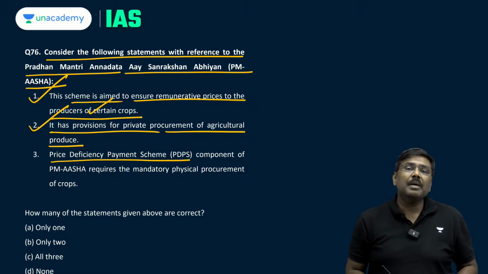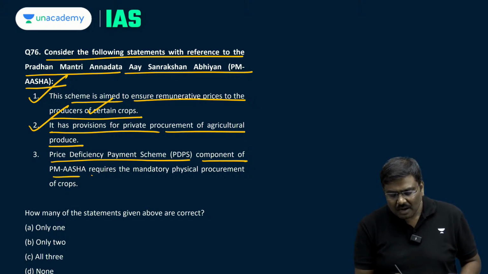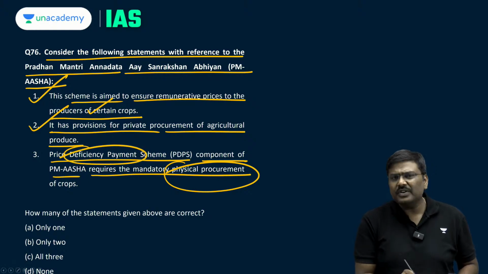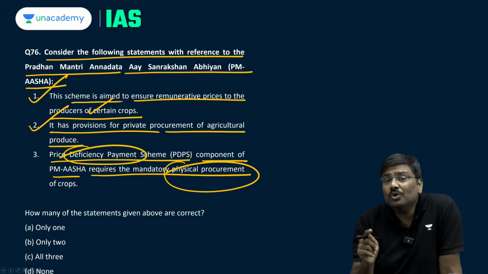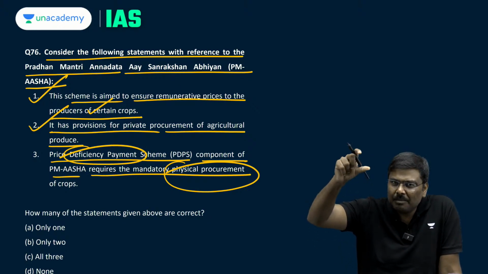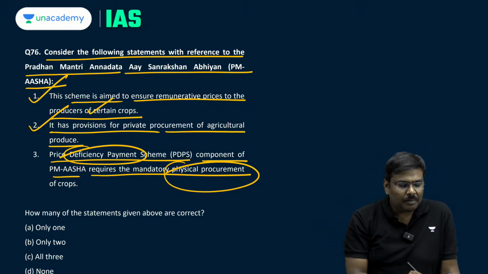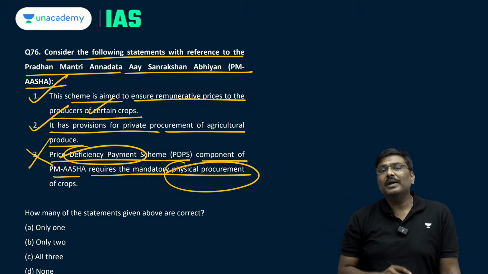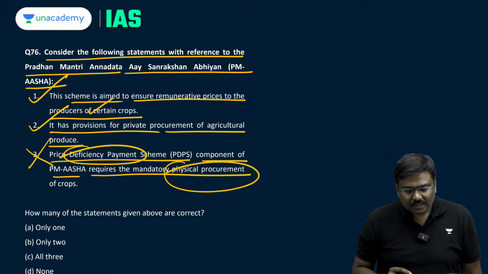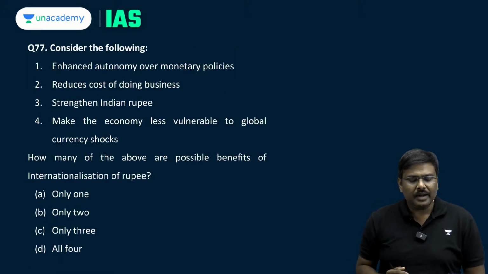Price deficiency payment scheme, PDPS, a component of PM ASHA, requires mandatory physical procurement. In case of deficiency payment, they will not procure the crops, they will ask you to sell, and whatever is the gap between the MSP and your selling price, assuming your selling price is lower, that amount will be paid. So, physical procurement by the government does not happen. So, 1 is correct, 2 is correct, third one is wrong. Right option for question number 76 will be option B, only 2 are correct.